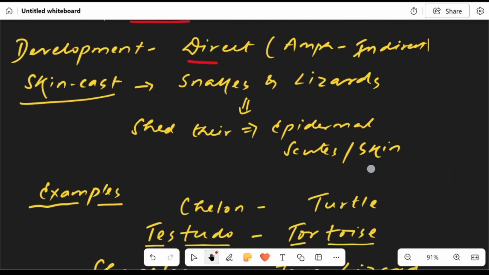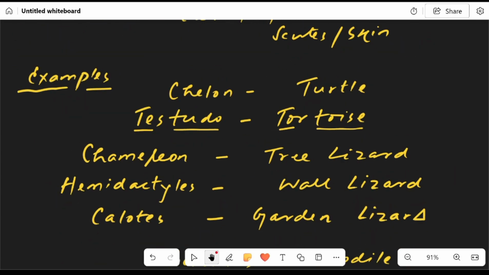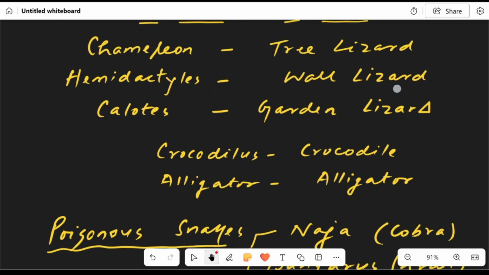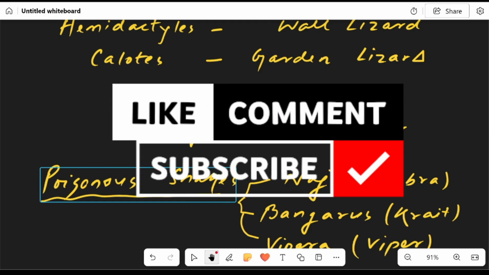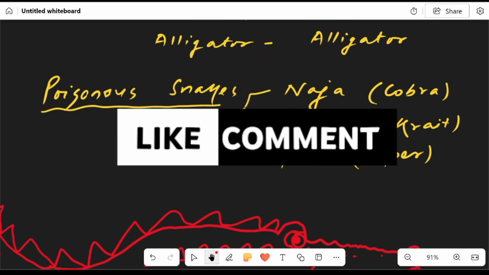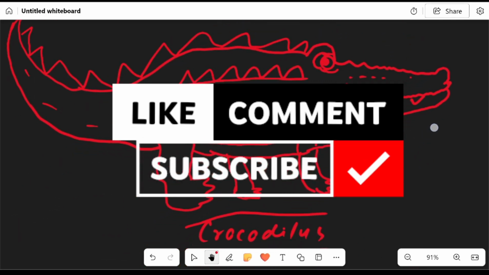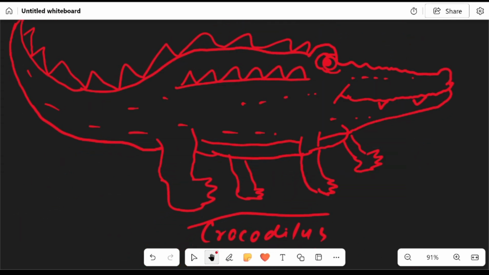Here we have the figure of Crocodilus, or crocodile.